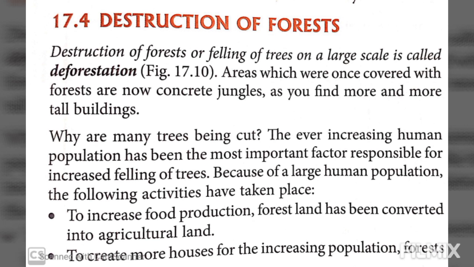Increased wood requirement for building, for making furniture and for industrial requirements will lead again to the cutting of the trees. Overgrazing by animals is also a very big problem. Their numbers have increased with the increasing human population, and this has reduced the plant cover also.